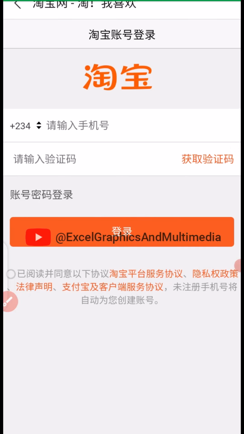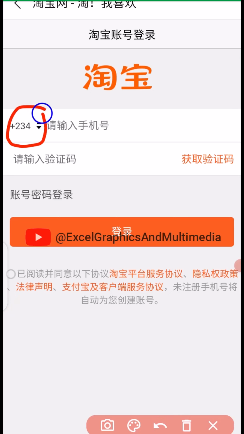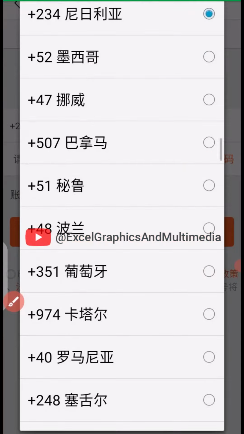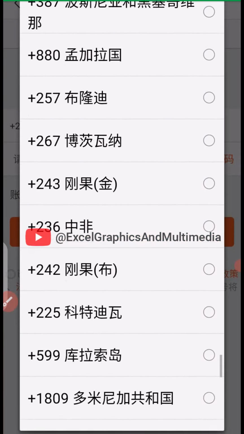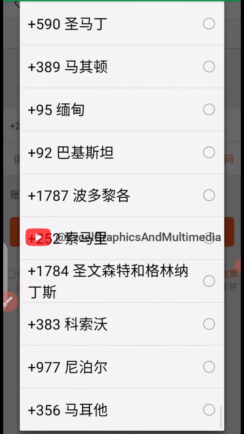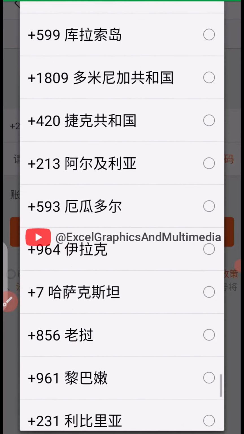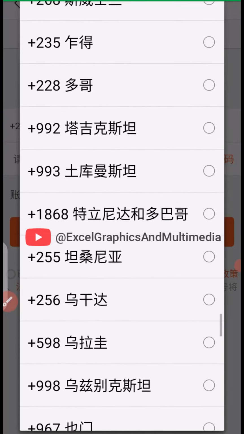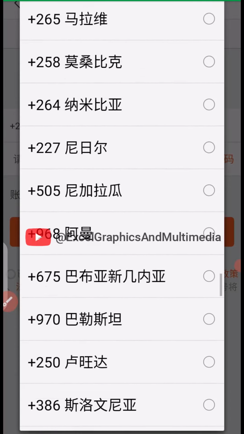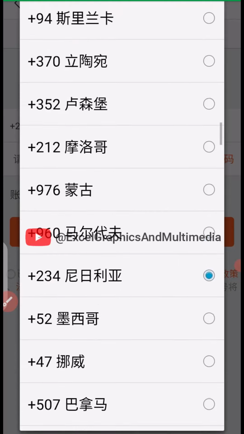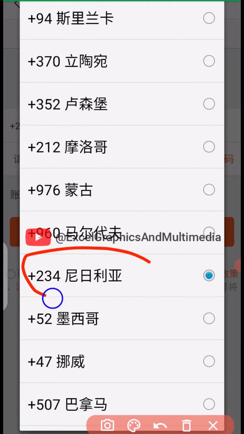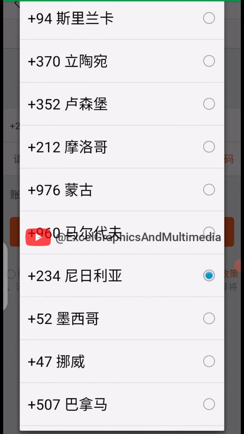So this is where the main thing is going on. Now, at this point, the first thing is that you have to click on here to choose your country code. Make sure you choose your country code. If your country code is not here, it simply means that your country is not using Alipay service or Taobao service. So your country code must be here before you can solve this particular problem. Just like what you see, my country code is already here, which is 234. So this is my country code and it has been active. So I have to choose that.